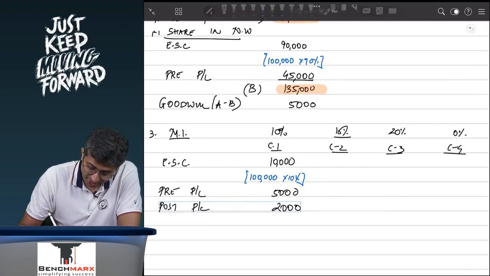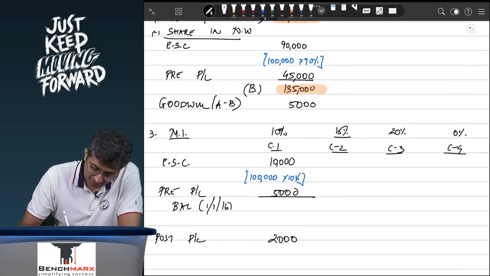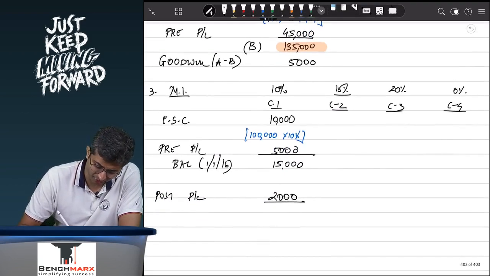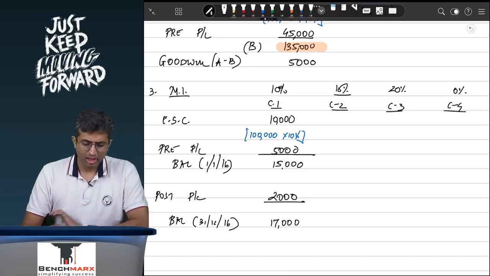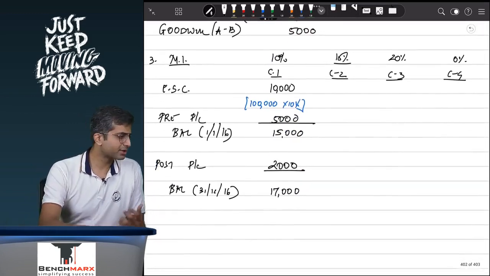Minorities interest, this question tells you to calculate the minorities interest as on the date of acquisition. So the balance of minorities interest on 1st January 16 is actually 15,000, and later there is a 20,000 profit in which the minorities get a 2,000 share, and hence the balance on 31st December 16 comes to 17,000. Are we understanding this?